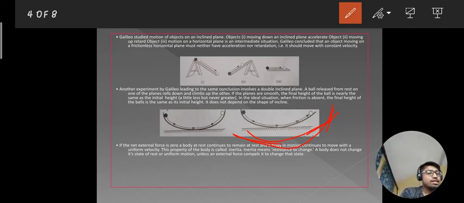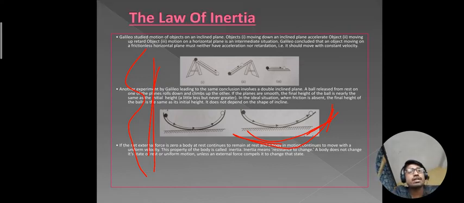So from all these experiments, Galileo concluded that an object moving on a frictionless horizontal plane neither has acceleration nor retardation. It will move with a constant velocity. Okay, getting my point?